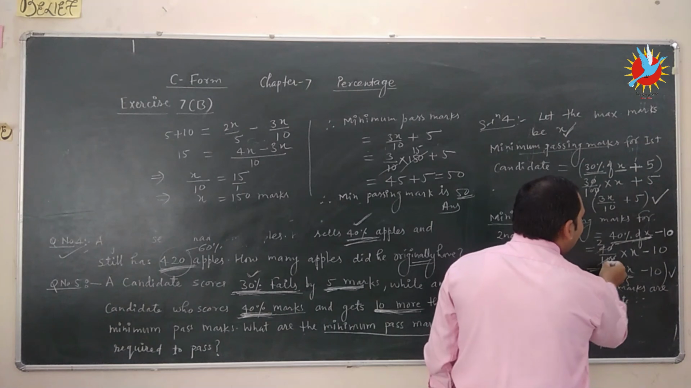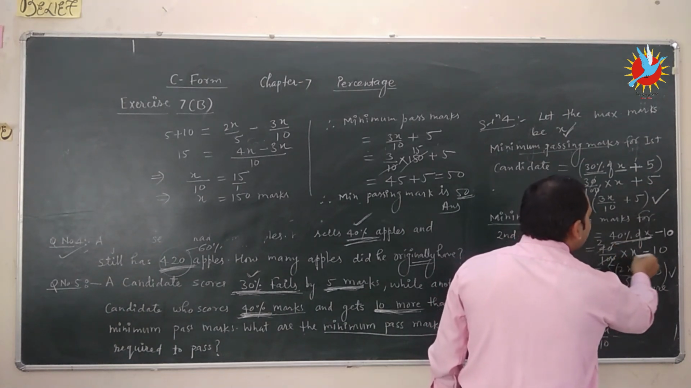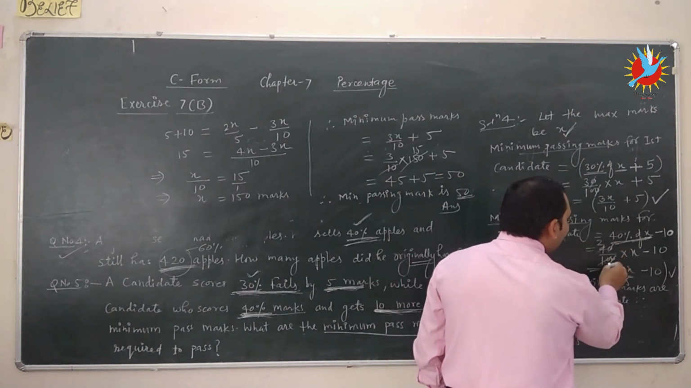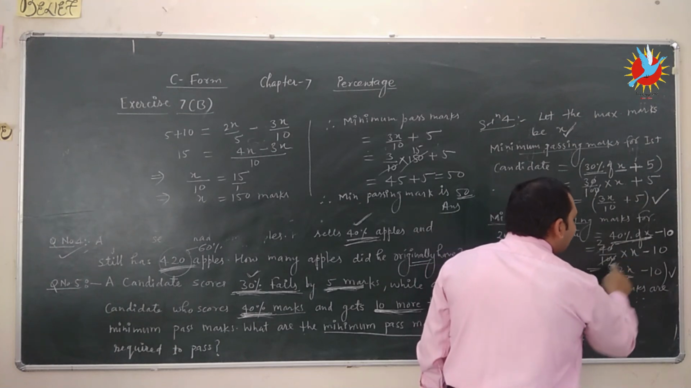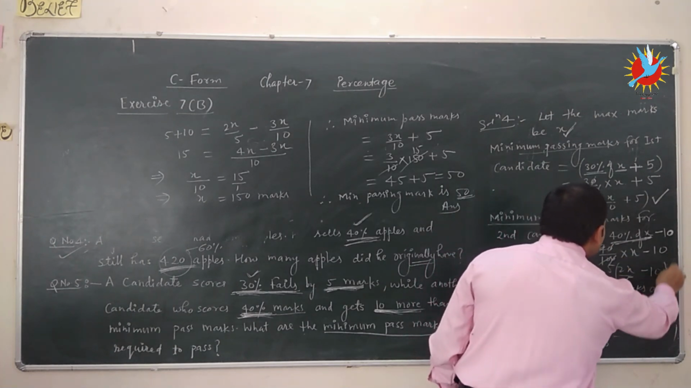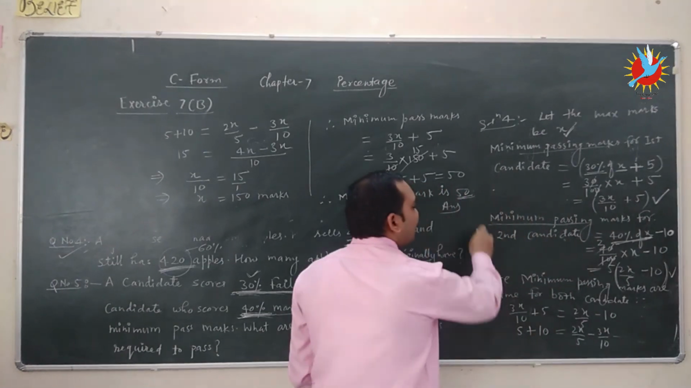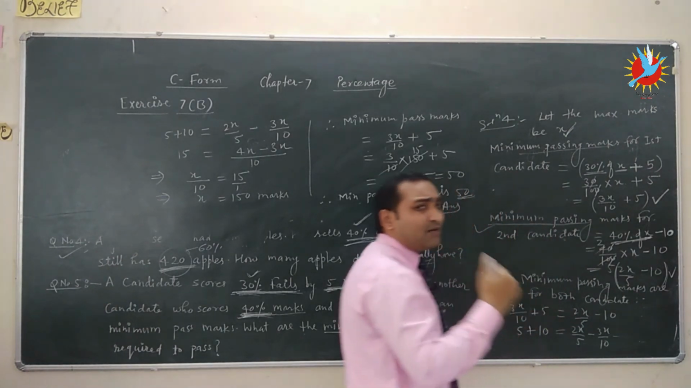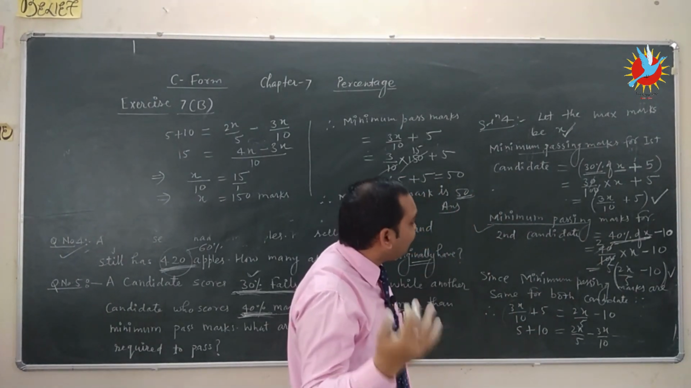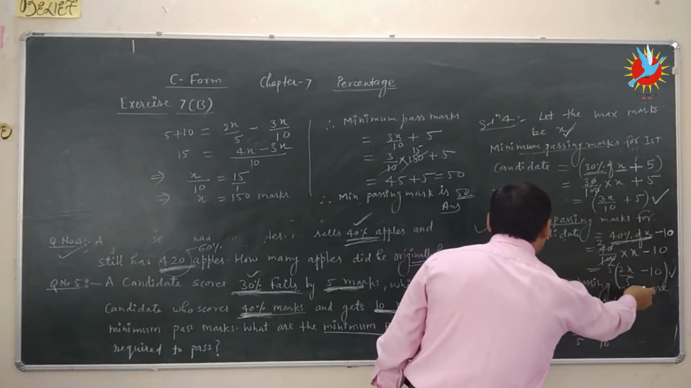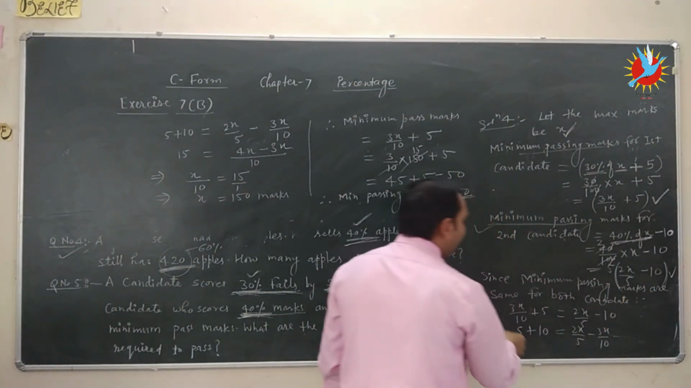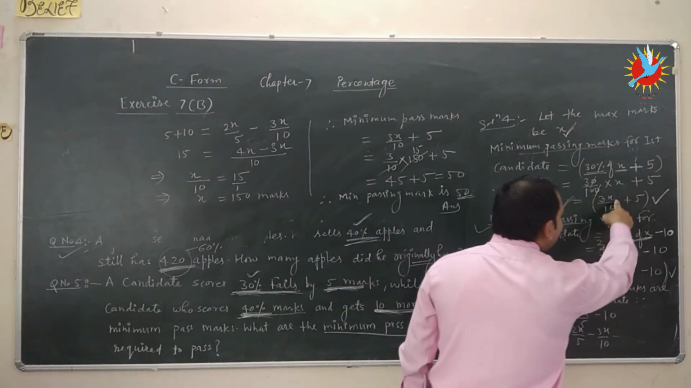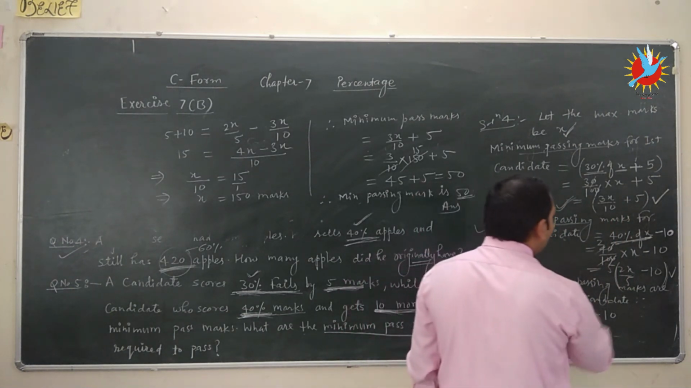So 40 upon 100, 40%, and multiply by x minus 10. So 40 upon 100 means 2 2s are 40 and 2 5s are 100. So 2x upon 5 minus 10. This is the minimum passing mark for the second candidate. Since the minimum passing mark for all candidates will be the same, here minimum passing marks are the same for both candidates. So we equate both minimum passing marks, that is 3x upon 10 plus 5 is equal to 2x